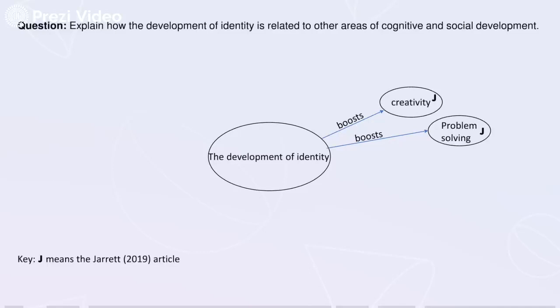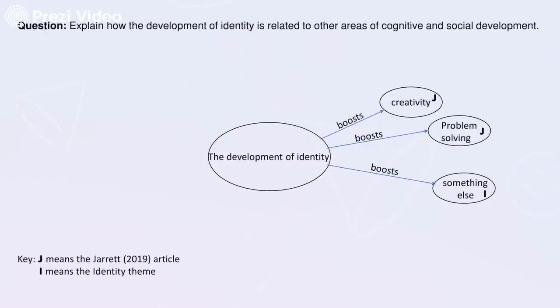So you need to go through the module materials and try to find some other areas of cognitive and social development that are related to the development of identity. Let's say you've started going through your module materials and you found something else. I'm not going to give away what these might be. There's a lot of things in the module that are related to the development of identity. So we'll put something in a blob down here. This is the something else that you found.